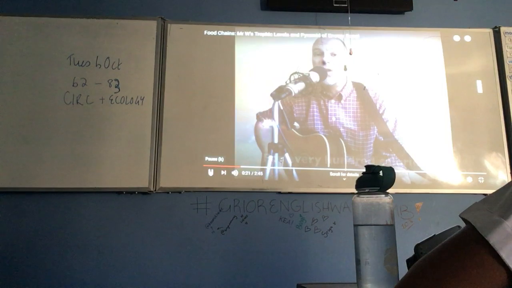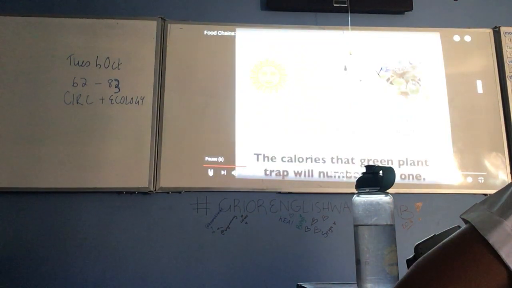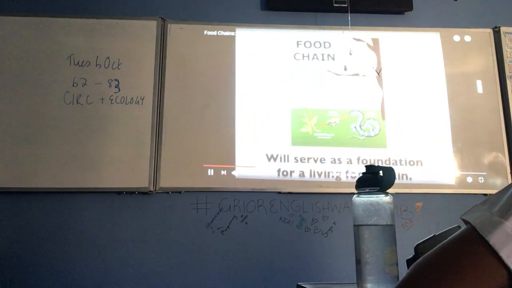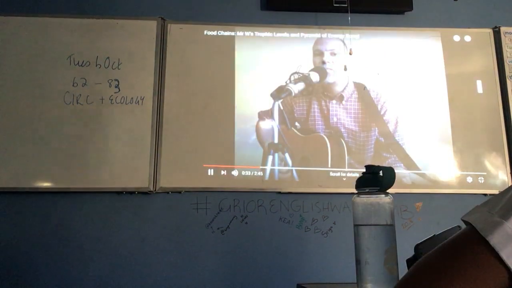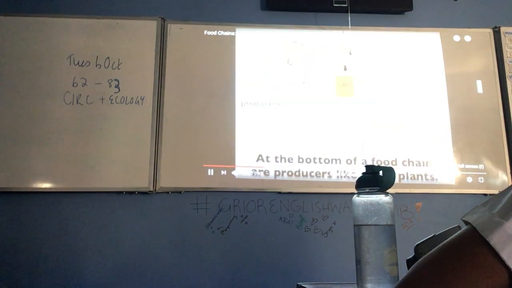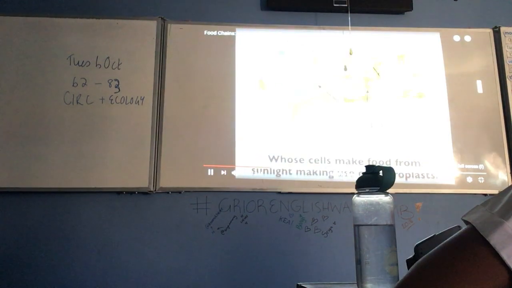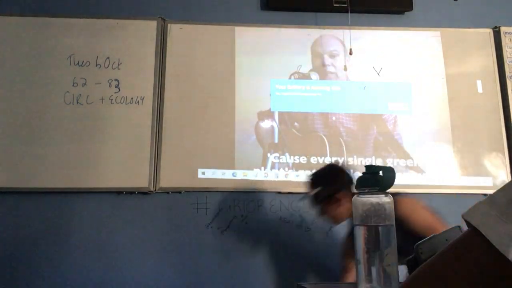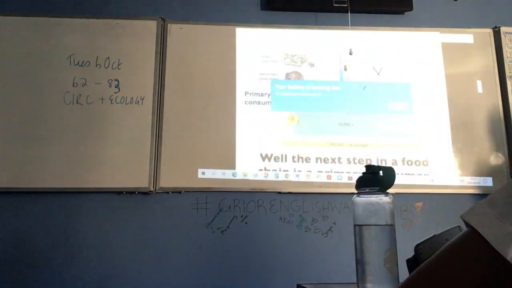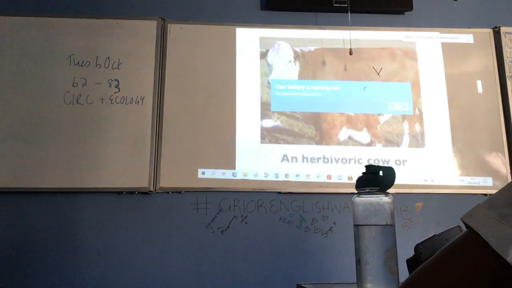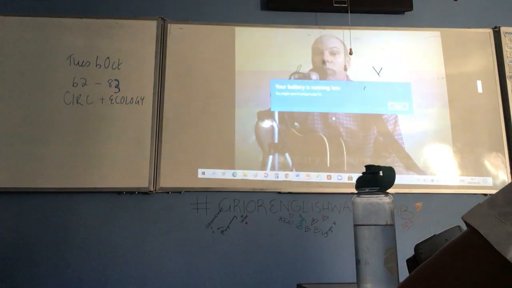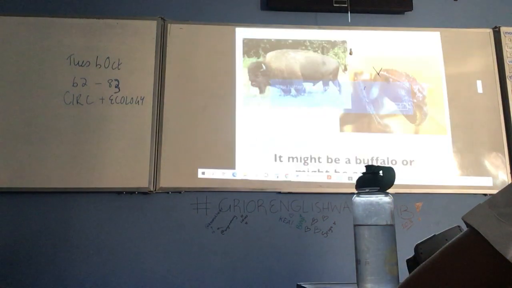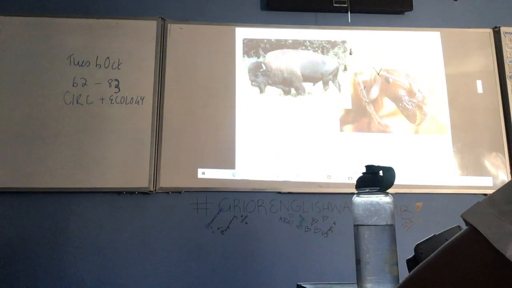Every time the calories, it shines up on the sun. The calories are green, the travel number only one. But every single calorie in the ocean is a plane. So soon as the foundation for a living food chain. At the bottom of the food chain are producers like plants. The cells make food from sunlight, making use of chloroplast. It happens in the plant of flowers on the root of cell. Every single grain must have a little chlorophyll. Well, the next bit of food chain is a primary consumer. An herbivore, a cow, or vegetarian baby boom. Primary consumer spends his mealtime eating plants. Might be a buffalo or might be an ham.